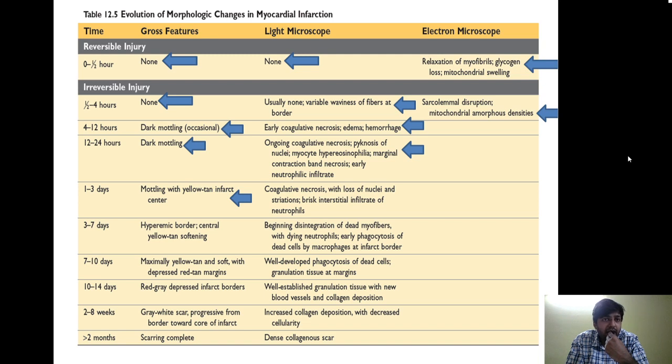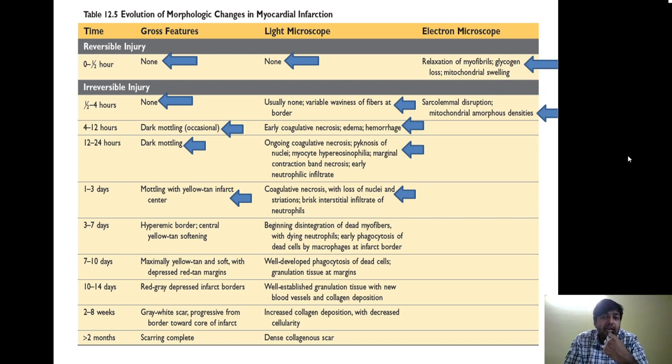Now in 1 to 3 days, grossly the area of the infarct will be mottled or dark, but the center of the infarct will be yellowish tan in color. But very important, under the light microscopy over here you have maximum coagulative necrosis along with brisk interstitial infiltrate of neutrophils. So there is a lot of neutrophilic infiltration.